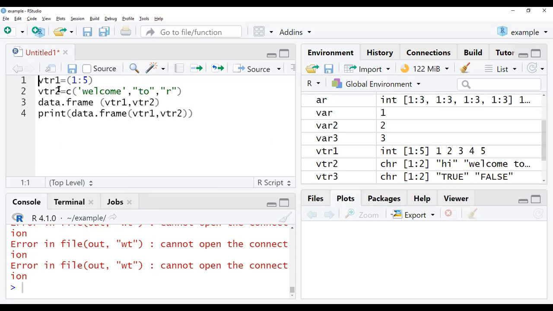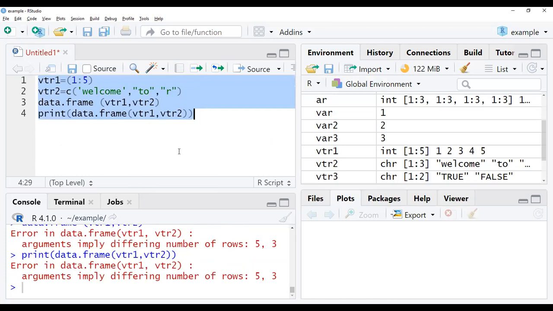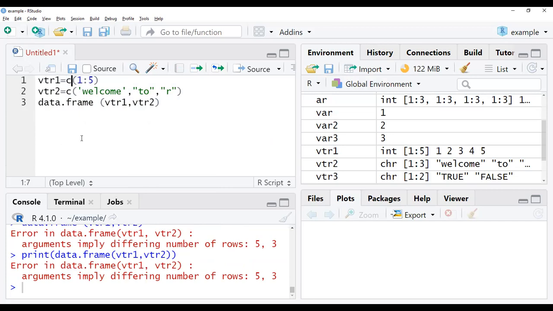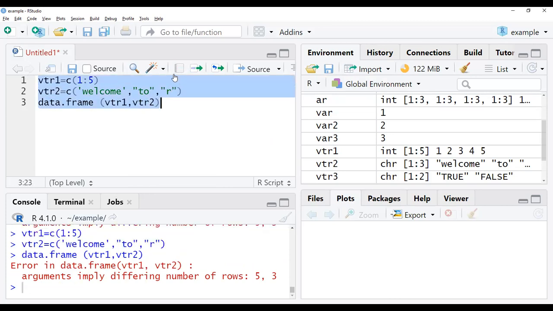Now select the whole program. Rows and columns, I think we'll directly give this data frame and check. First vector 1, the concatenation symbol, c. So data frame I have given here.